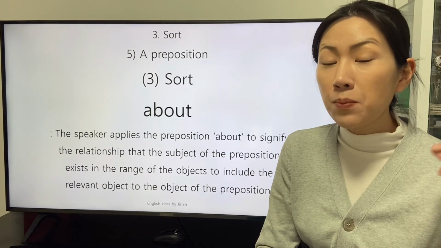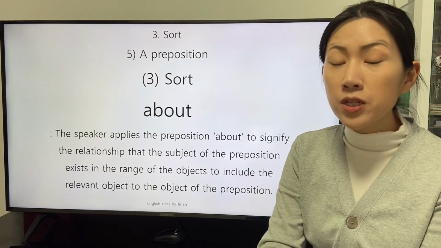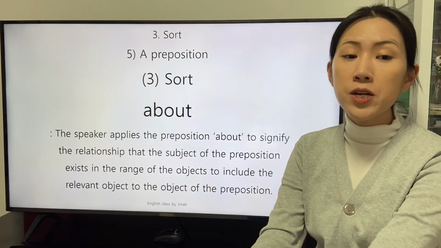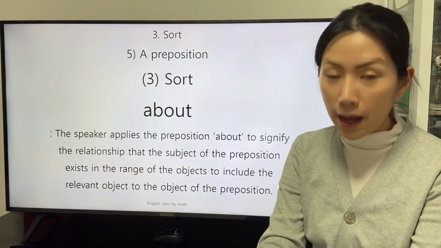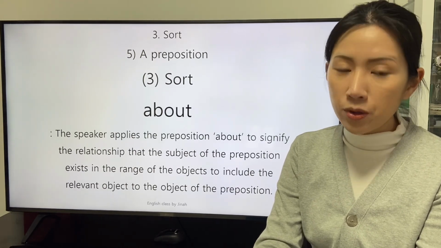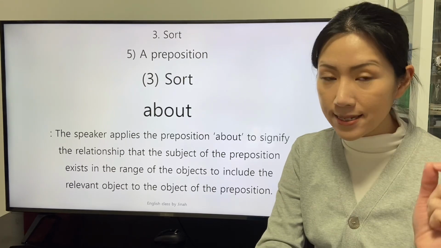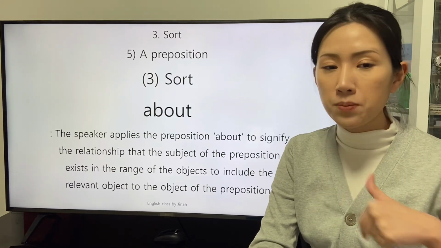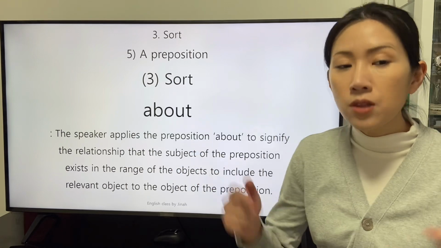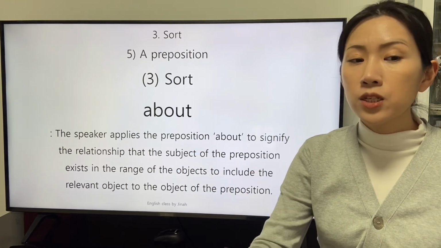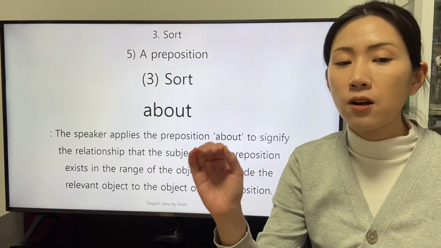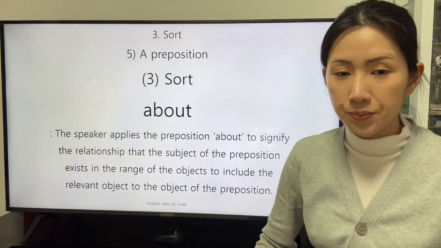The next preposition we will study is the preposition about. The speaker applies the preposition about to signify the relationship that the subject of the preposition exists in the range of the object to include the relevant object to the object of the preposition.